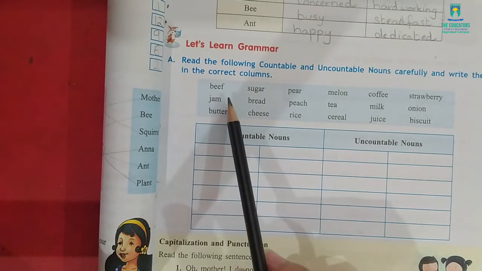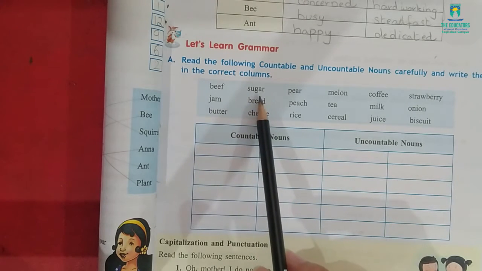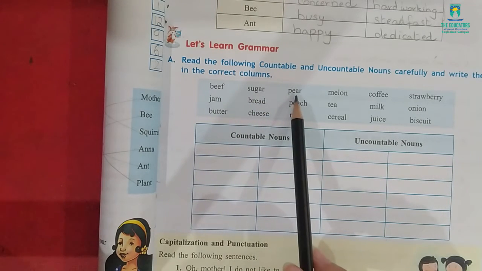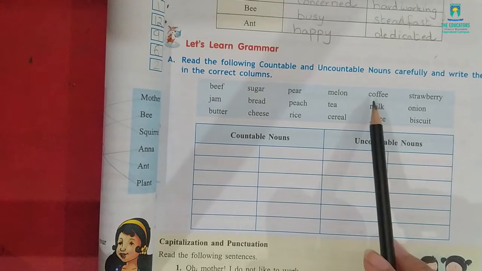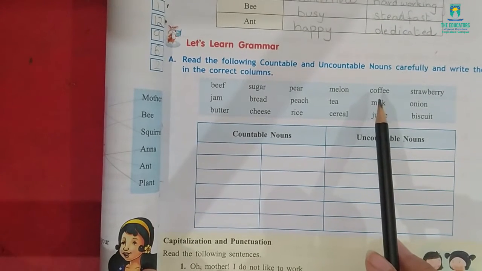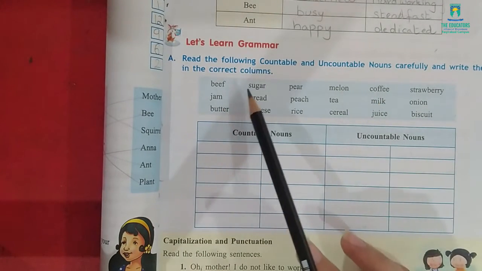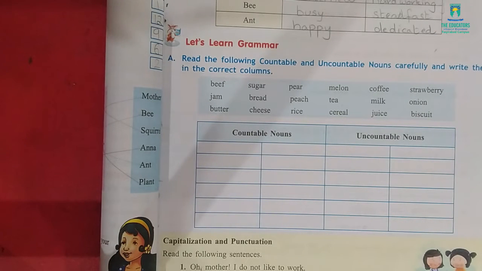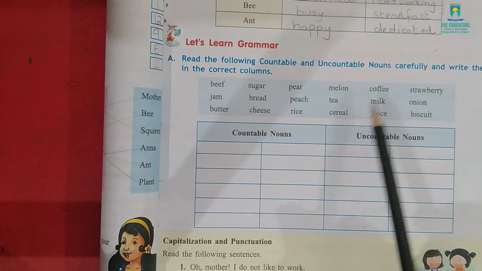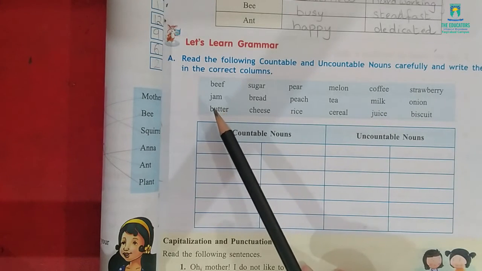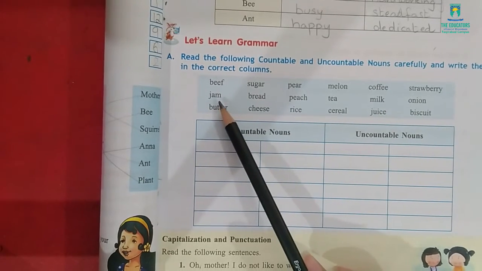Beef is an uncountable noun. Sugar is also an uncountable noun. Pear is a countable noun because it can be counted. Melon is a countable noun because it can be counted. Coffee is an uncountable noun because it can't be counted. Coffee is like grains, like sugar grains and rice, so it also can't be counted. Strawberry can be counted.